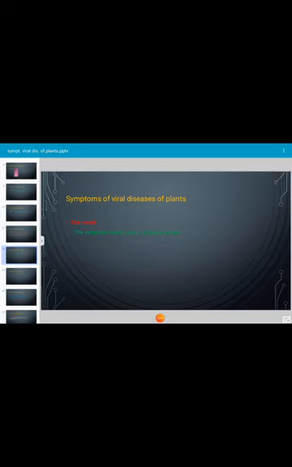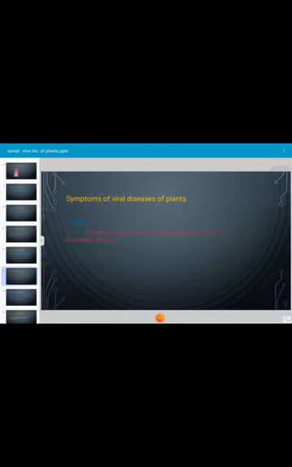Next, star crack. It is another type of symptom which is caused by a viral pathogen. In this case, the symptom mostly occurs on the fruit surface. The infected fruit shows star-shaped cracks on the rind, and star cracks are also observed around the buds of the infected plant. For example, the star cracks of apple are caused by a viral pathogen.